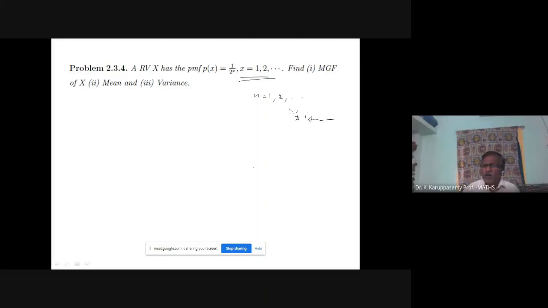For continuous type, how will it be given? 1 less than x less than 100, like that. If it is given in this interval format, then it is called a continuous random variable. For discrete type, we have to take summation. For continuous type, we have to take integration. So this is a discrete random variable problem. Now we will find the MGF first. Then from the MGF, we will find the mean and variance.